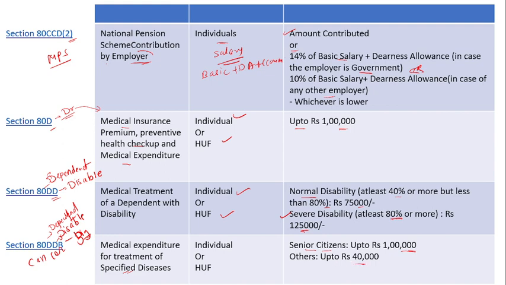Okay, clear? So here is the trick: D for doctor, D for dependent disabled, and D for dependent disabled big. You can remember it like this.